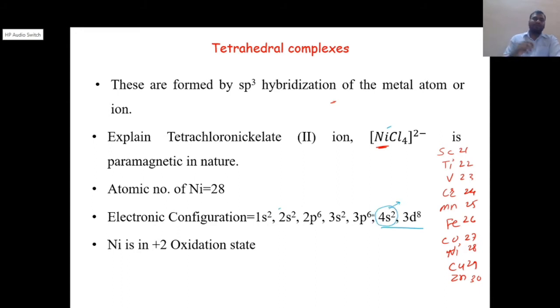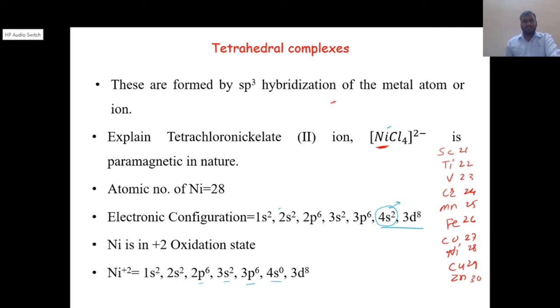Now if it is in +2 oxidation state, the electronic configuration of Ni2+ is 1s2, 2s2, 2p6, 3s2, 3p6, and the 4s2 will become 0. The reason is that while forming a complex, the central metal ion nickel loses 2 electrons, so the charge on nickel is +2.